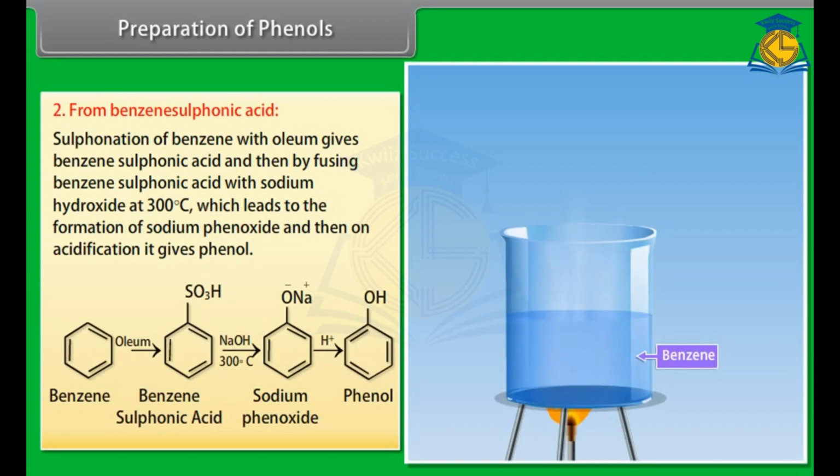Benzene is sulfonated by using oleum and it forms benzene sulfonic acid, and then on heating the solution with sodium hydroxide it forms sodium phenoxide. On acidification of the solution it results in phenol.